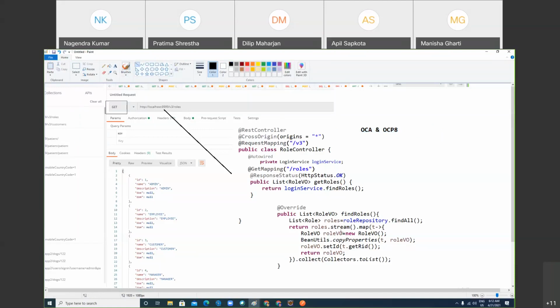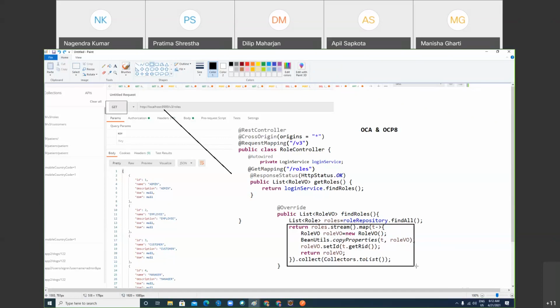Okay, so see, role repository find all. Are you seeing this? I'm calling my Spring. You know this, right? Role repository is a type of JPA repository. I hope you know all those things. I'm getting this role entity. I don't understand role stream map. Clear? Basically, this code is doing conversion of list of role into list of view.